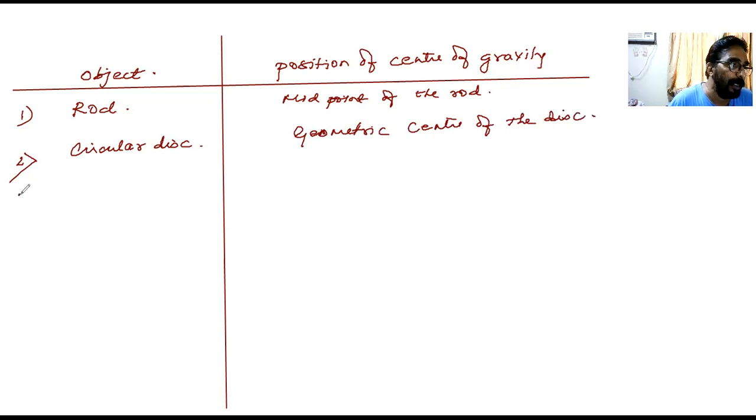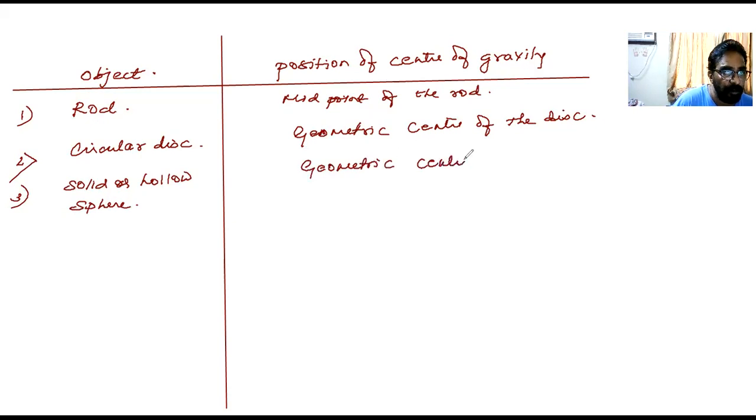The third object I'm going to talk about is a solid or hollow sphere. Whatever it is, it's a sphere. It can be a solid, filled-up sphere, or a hollow sphere. Then naturally, the geometric center of the sphere, which is inside, got it?